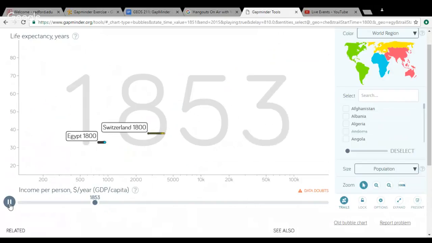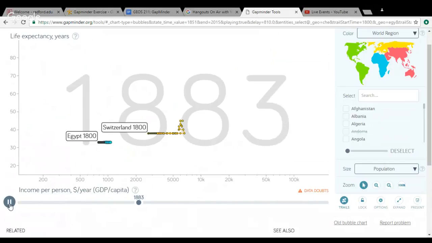For the first 50 years or so between Egypt and Switzerland, the Gapminder displays that both countries do not increase in life expectancy but do increase in income per year. During this time, Egypt was slowly being taken over by the British during the Anglo-Egyptian War. The same goes for Switzerland until about 1975 when they revised their constitution to allow direct democracy by referendum. This could raise the life expectancy from things when deciding things such as healthcare.